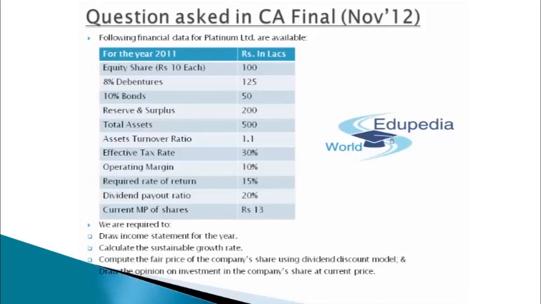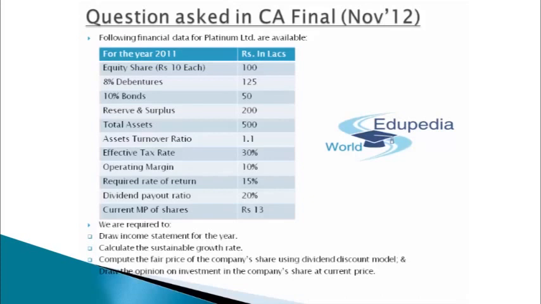Next will come the effective tax rate, that is 30%. But before that, we'll have to take care of the operating margin, which is given as 10%. If the operating margin is 10%, and the turnover we decided was 550 lakhs, then the operating margin would be 55 lakh rupees. Got that? Perfect, guys. Next will come the required rate of return, that is 15%. Dividend payout ratio is 20%. Current market price for one share is rupees 13.